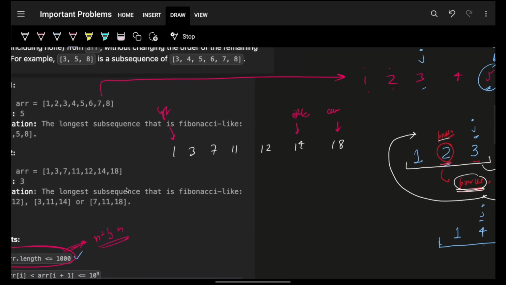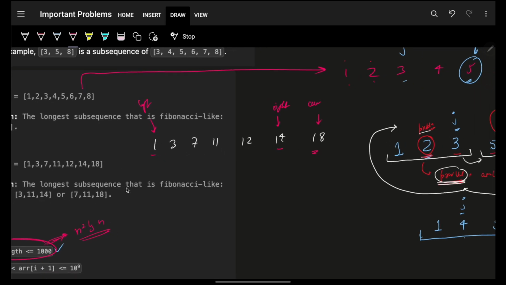Now with that in mind, I realize this is the scene that I have: these two numbers and they should sum up to 18. This is what I want. But right now they sum up to 15, which is less than 18. So obviously what should move? Left should move because it is less. So left should move.